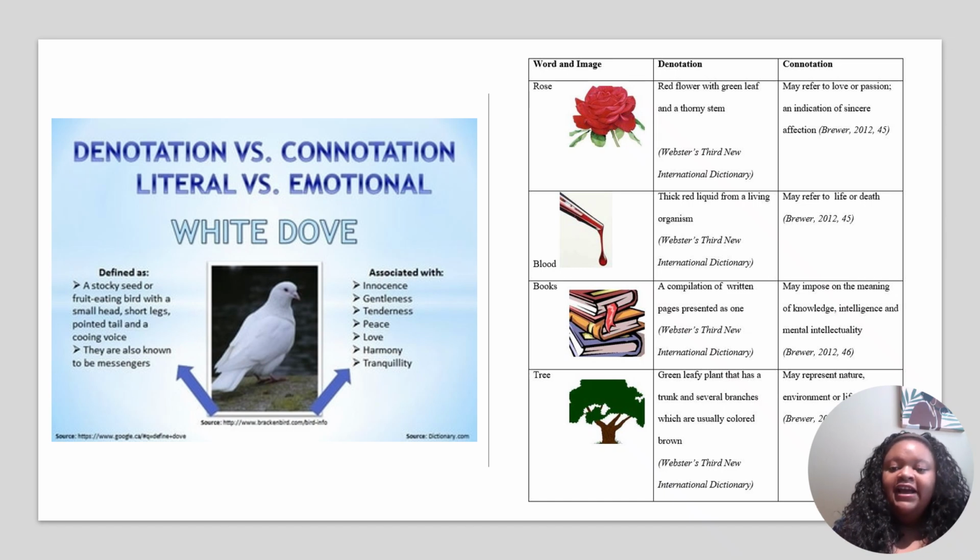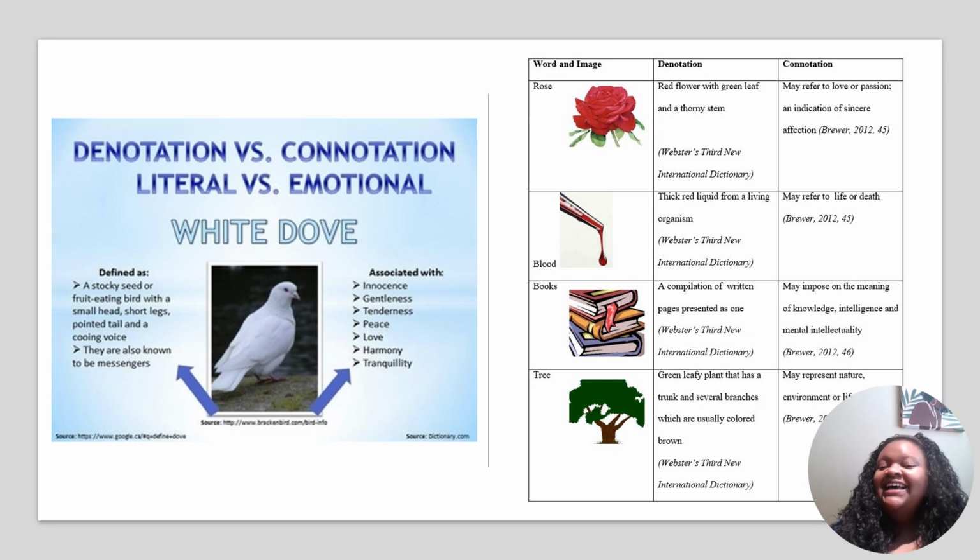And looking onto the right side of the PowerPoint, we have rose. The denotation of rose is just a red flower with green leaves. But when we think about the connotation, it could be referring to love or passion. Very sincere. You give roses to people that you love. Next one, blood. It's just the liquid form of a living organism. But the connotation of it may refer to life or death, or it's very intense.